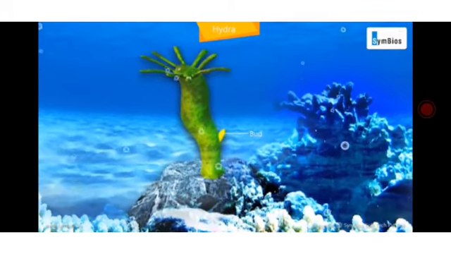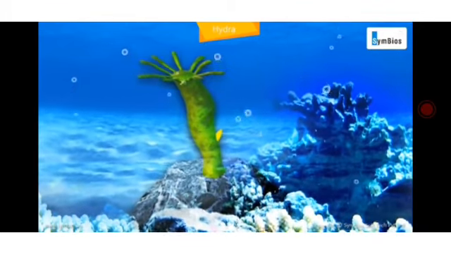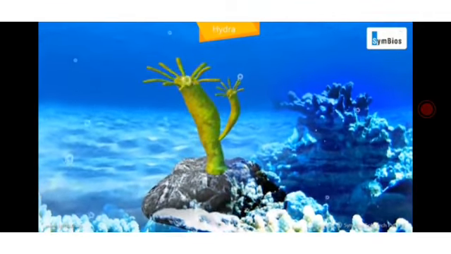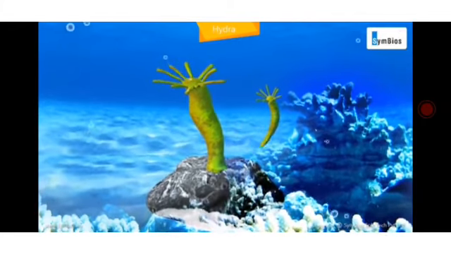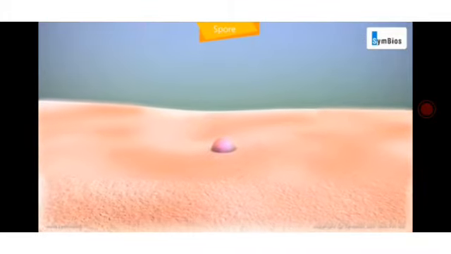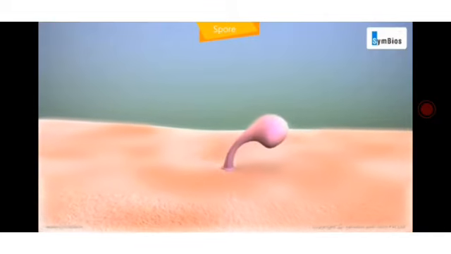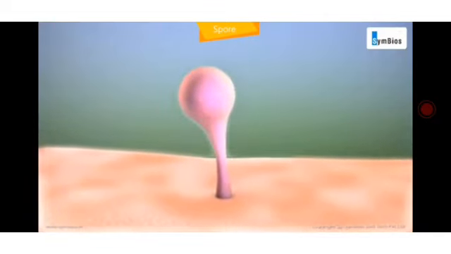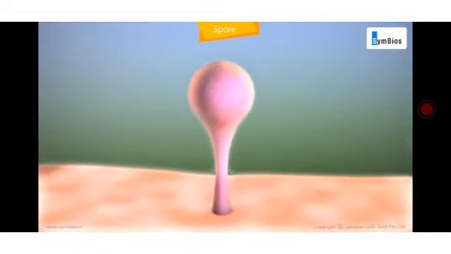Hydra also undergoes an asexual method of reproduction called budding, where the body part is showing a bud. You are seeing the spore formation in case of rhizopus or bread mold, where spore is germinating on the decaying bread.